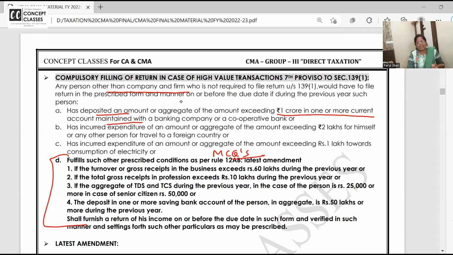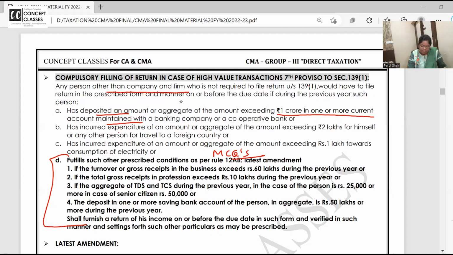In your business current account, one or more, say 2-3 accounts together, if you have deposited cash of 1 crore. See, government wants you to do cashless transactions. So if you have deposited more than 1 crore, you need to file the return.